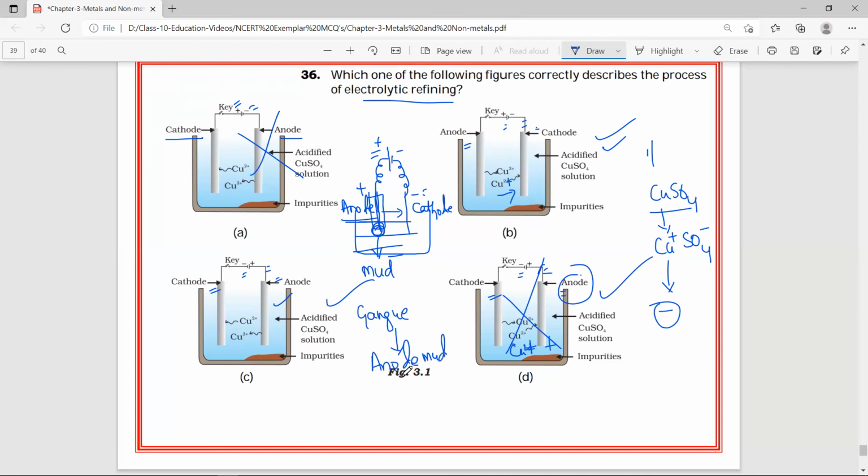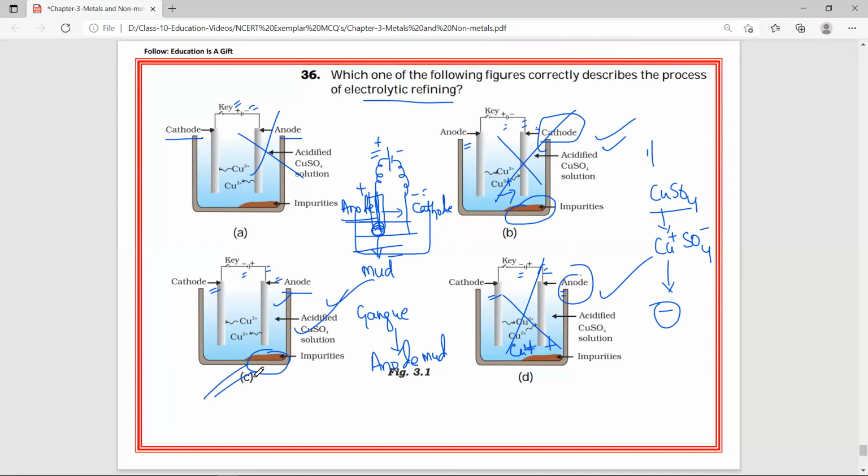This anode mud should be at the anode. Now you see, we have considered these two, right? The impurities which are present at the cathode, straight away you can eliminate. Here you see impurities present at the anode, this you can consider. Answer is C. Like that we need to eliminate answers and go for the solution.